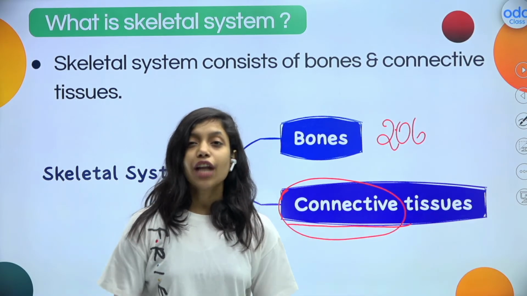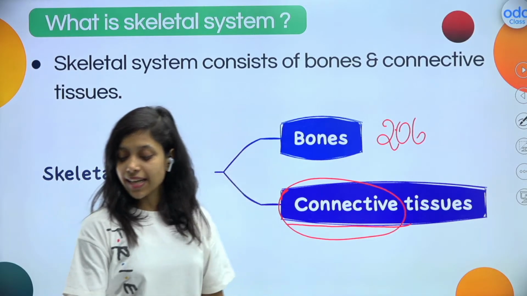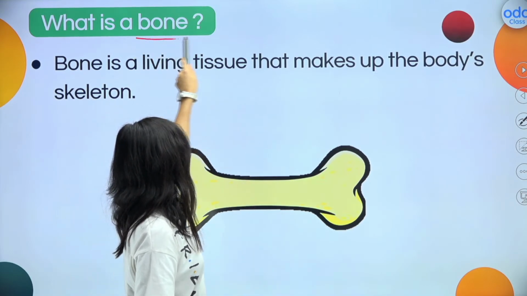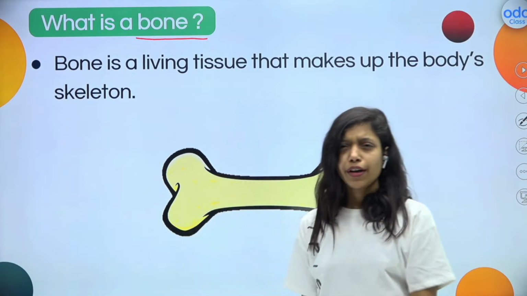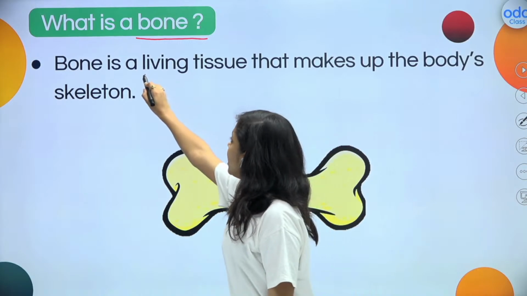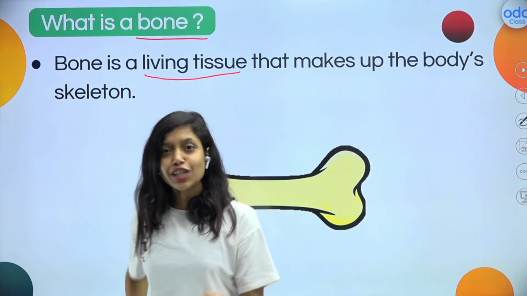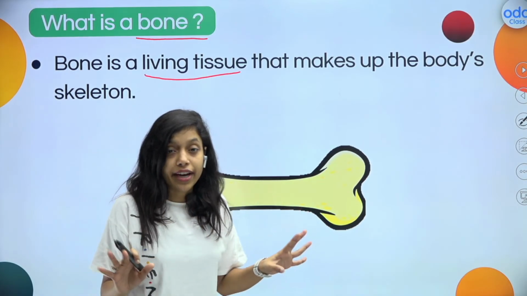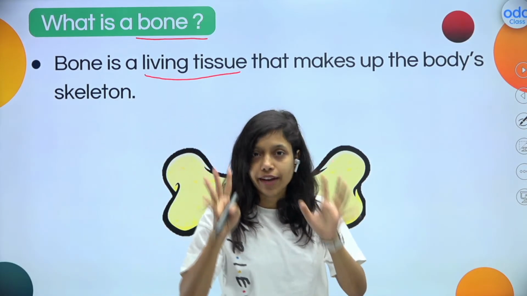Yes, that's great. Now I know you are getting confused, ma'am, what are these connective tissues, right? Let us study one by one. Don't worry about that. First, let us study what is bone. Can you tell me what is a bone? Yes? Okay, that's nice. Of course, bone is a living tissue. In my teaching career, I have seen many students who say, no, ma'am, bones are dead. They don't have life, right? See, the bones which are present inside our body, they have life, okay?